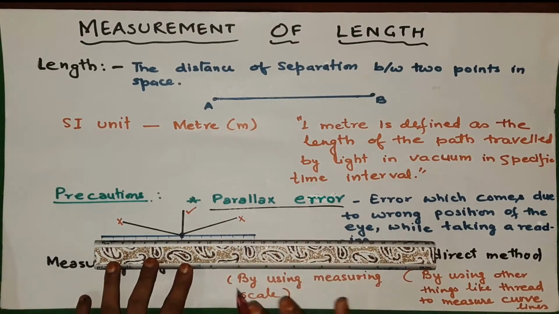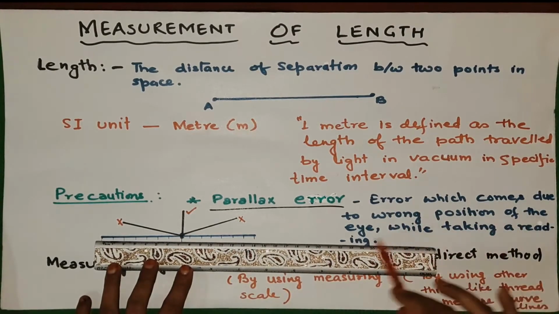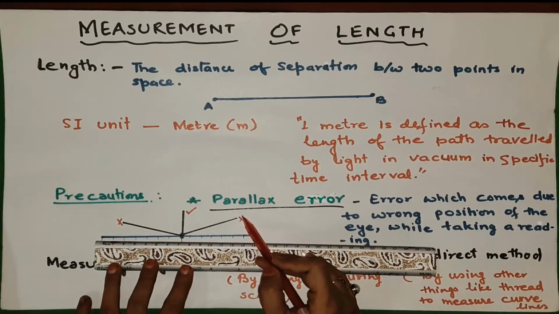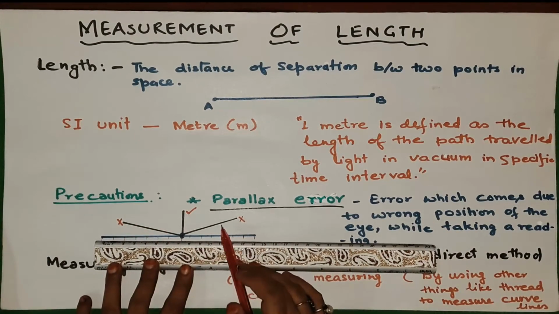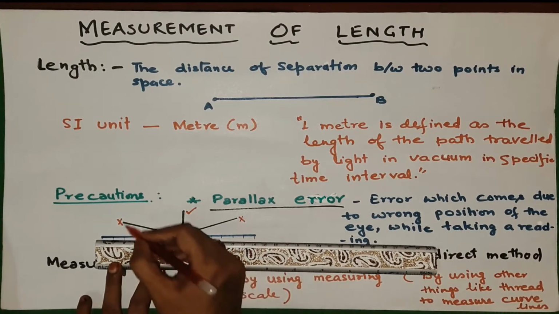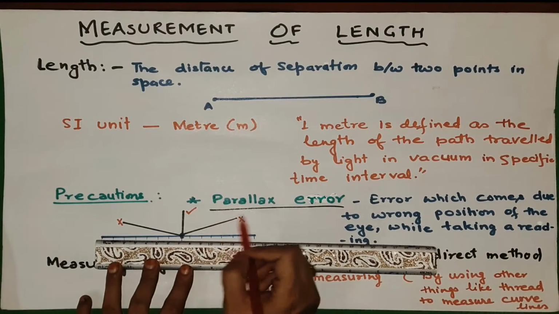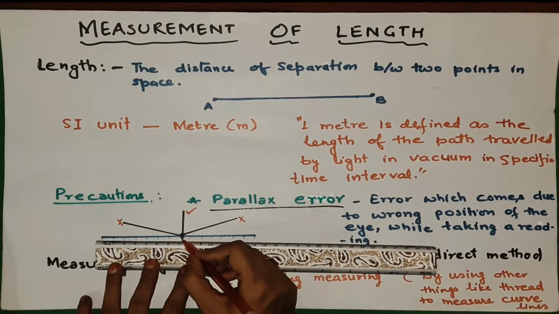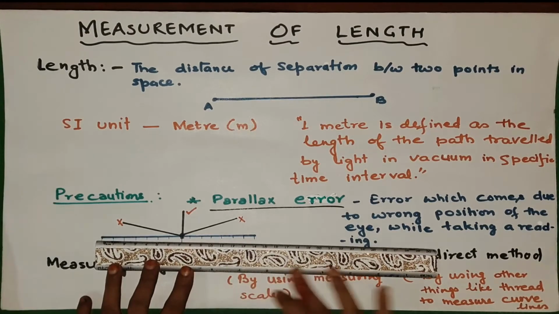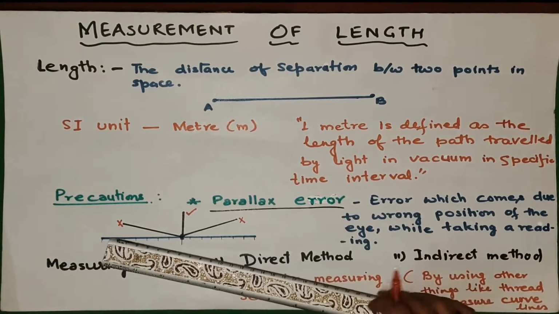So this is about the parallax error. So what it is? Error which comes due to the wrong position of the eye. Since if you are looking from this way or this way, then the measurement will come wrong, okay, that will be different. Just like here it will come 4.4 or 4.3, 4.2 like that. But the correct measurement will be when you keep your eye in the front, then only it will come the correct one. Otherwise there will be the parallax error.